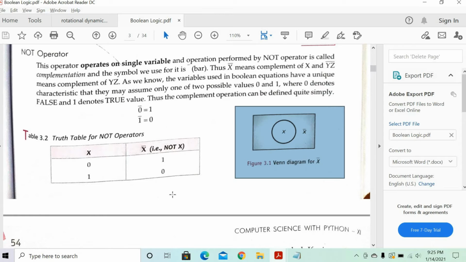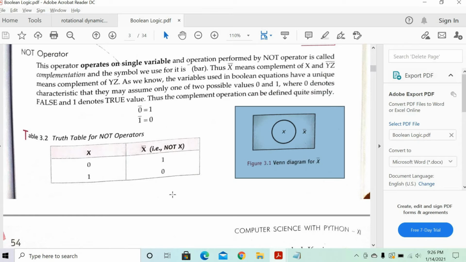X is a Boolean variable. So not of x will just do the opposite of x, because Boolean can take only two values, either true or false. In the first row, x is 0, that means x is false. What is not of false? The opposite of false is true. So x bar will be equal to true. If x is true, then what is the not of x? False. Did you understand?